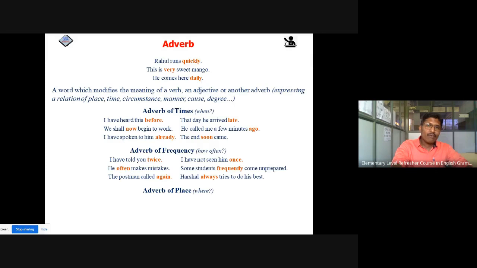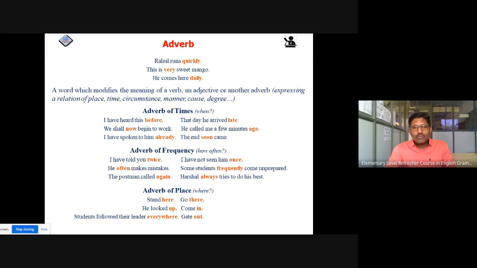The adverb of place. Let's see the examples. Stand here, go there. He stood up, come in or get out. Students followed their leader everywhere. So these words are used to denote places: here, there, up, in, down, out, everywhere. These are known as adverbs of place, because we get the answer to the question where by this.